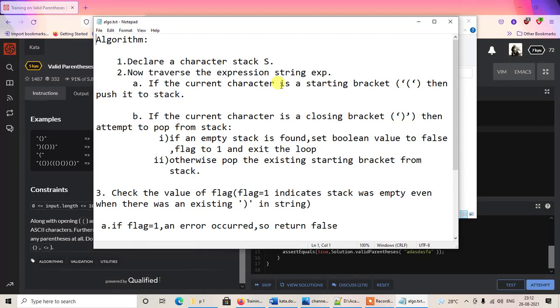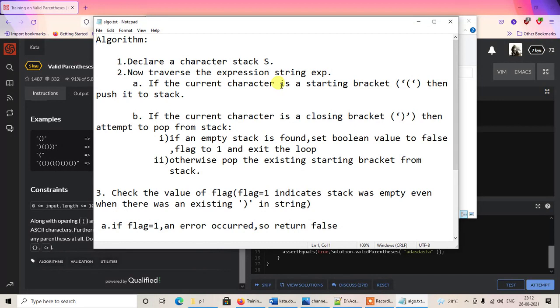If we encounter a closing bracket and try to pop the previously pushed opening bracket, and we find an empty stack, that indicates that for the closing bracket there was no corresponding opening bracket, and in that case the string is invalid. But if while attempting to pop for the closing bracket we find a corresponding, evenly matched opening bracket, then we can assume that the string is valid.